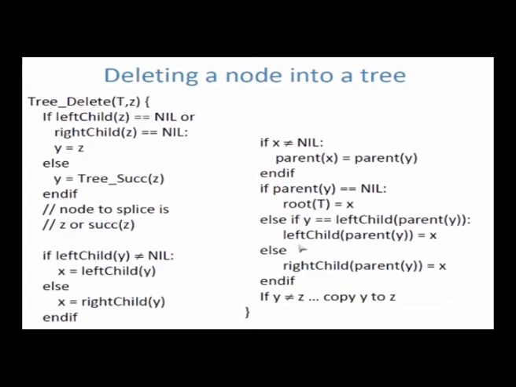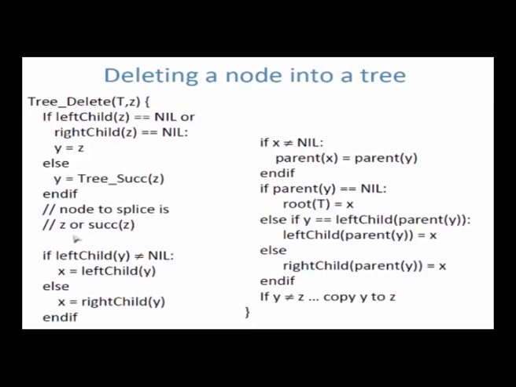I have written it in procedural form here, or you can read this procedure. All it is saying is check whether the node has 2 children, 1 child or no children. This case, left child of z equal to nil or right child of z equal to nil, basically says it has 0 or 1 children. So this is saying which node to splice.